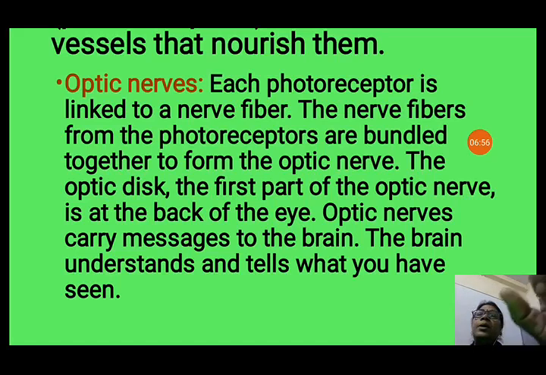When the retina gets the images, what happens? This message is sent to the brain by the optic nerves. The brain understands and tells what you have seen. After that, the brain analyzes the message and understands it, and you can see. Only when it goes to the brain can you see.